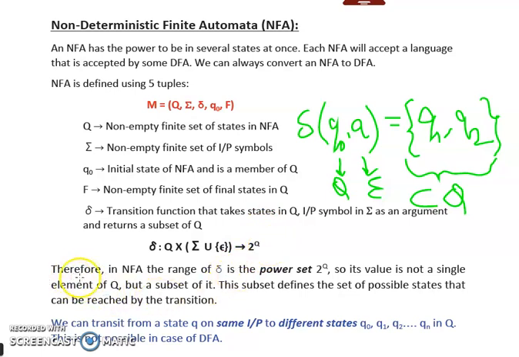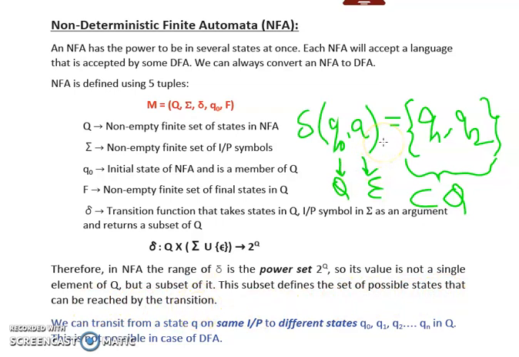So from here we can read it. Therefore, in NFA, the range of delta is the power set 2 to the power capital Q. So its value is not a single element of Q, but a subset of it. This subset defines the set of possible states that can be reached by the transition.